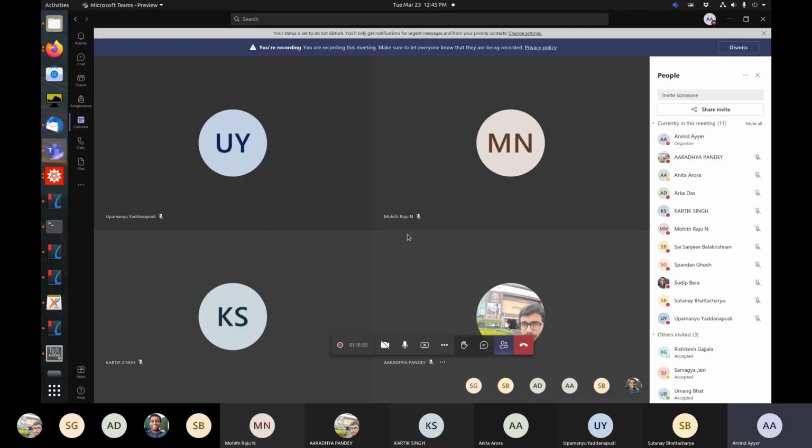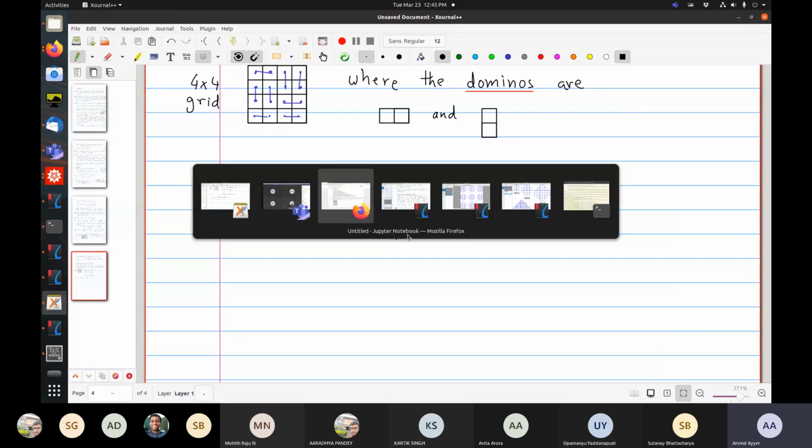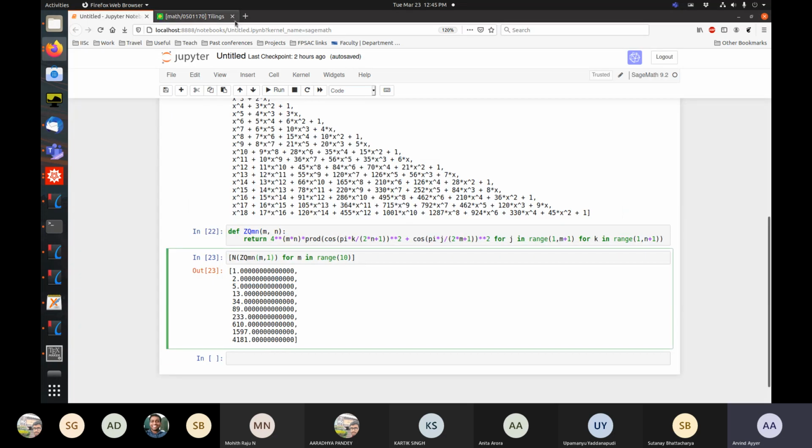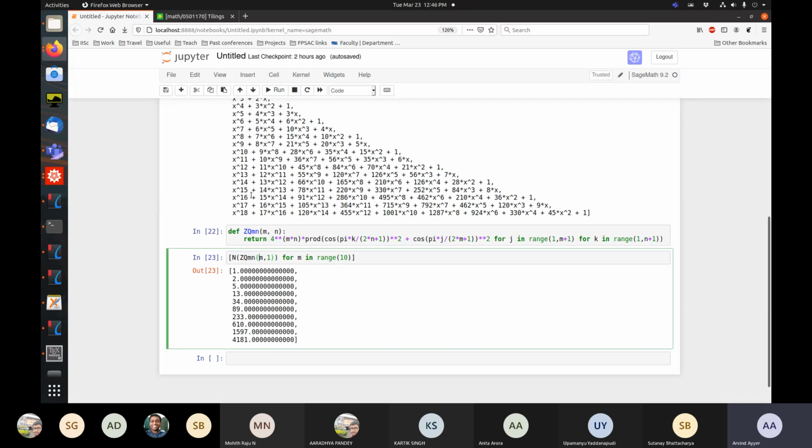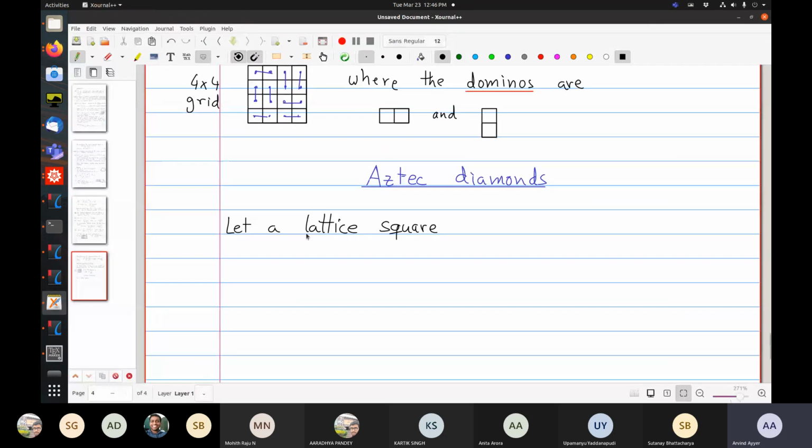Oh, by the way, I should have said that if you want to know more about tilings, there's this very nice article by Federico Ardila and Richard Stanley, which is aimed at a very general audience. You don't need much background for it. It's just called Tilings, and it really gives a lot of nice examples of theorems in this area.